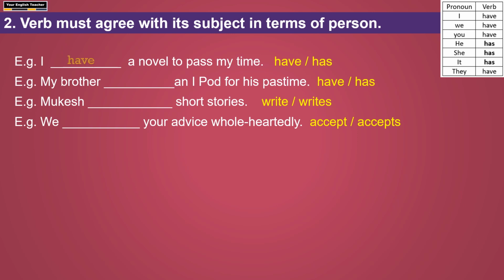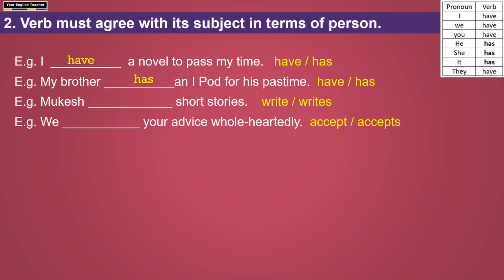So, I have. Second one: my brother dash an iPod for his pastime. My brother can be replaced with he. So he has. So my brother has an iPod for his pastime. And the next example: Mukesh dash short stories.